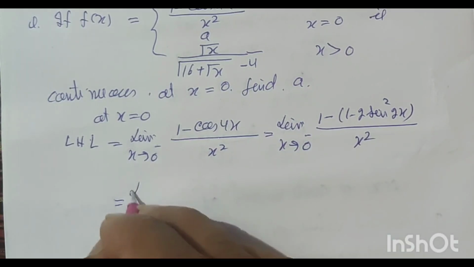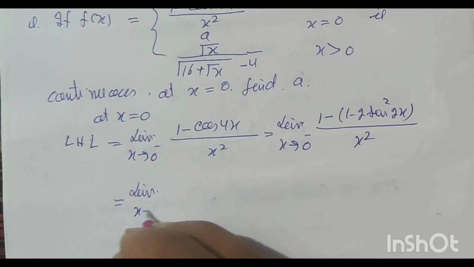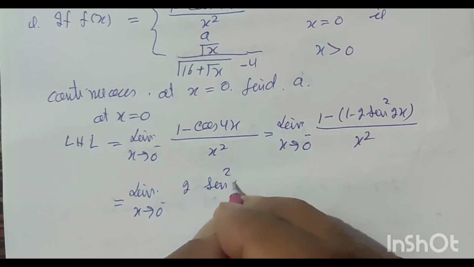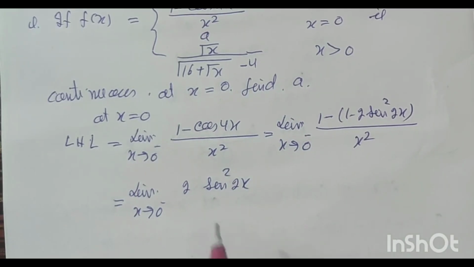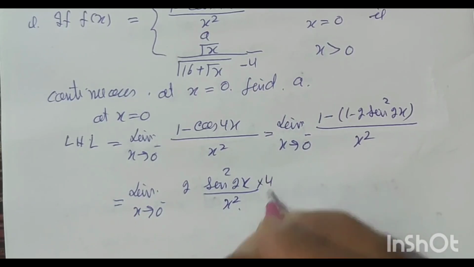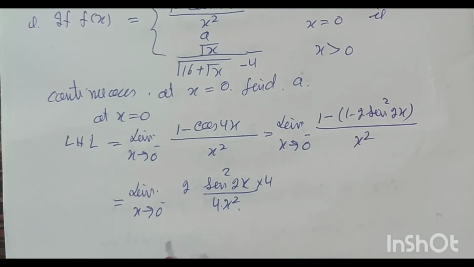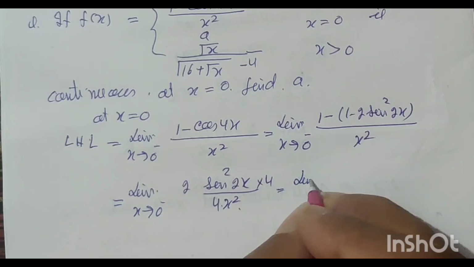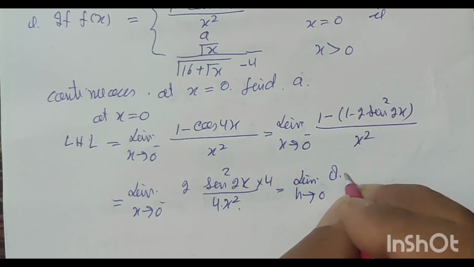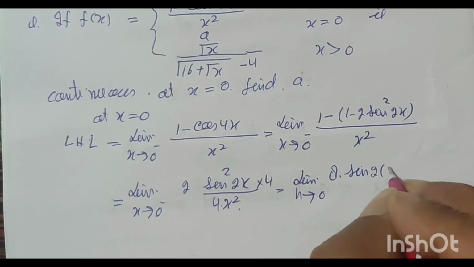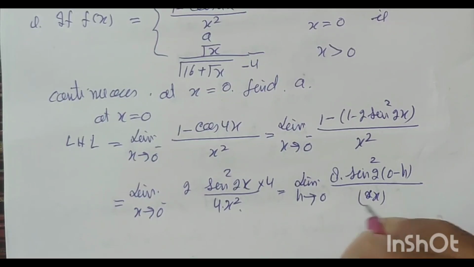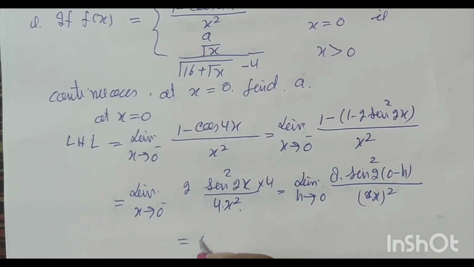This is equal to limit x tends to 0 minus 2 sin square 2x upon x square. This can be written like this: limit h tends to 0, 8 sin twice (0 minus h) whole square upon 2x square. This is equal to 8.